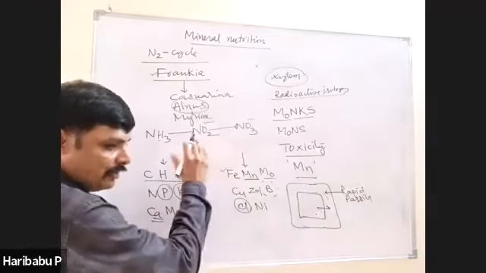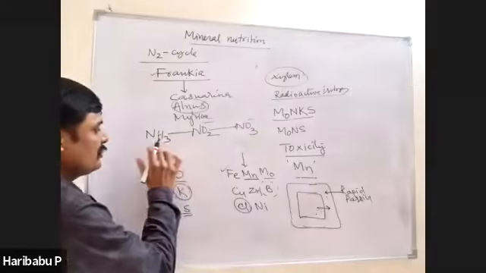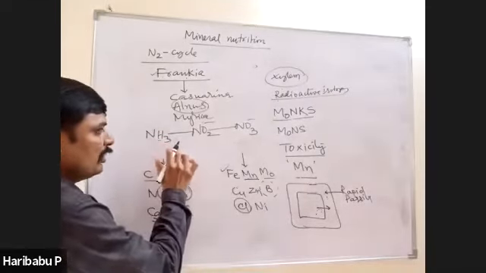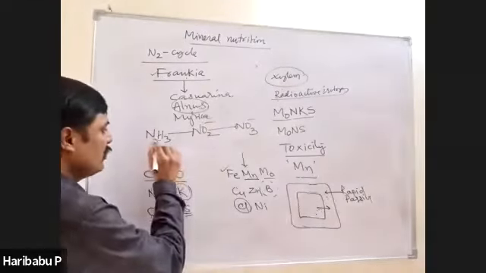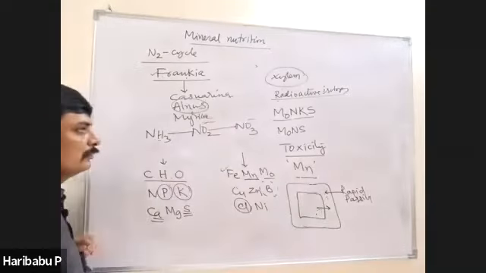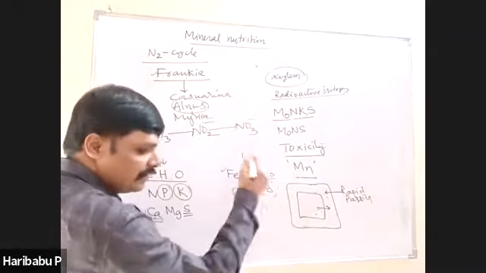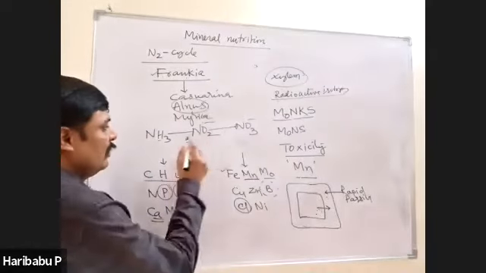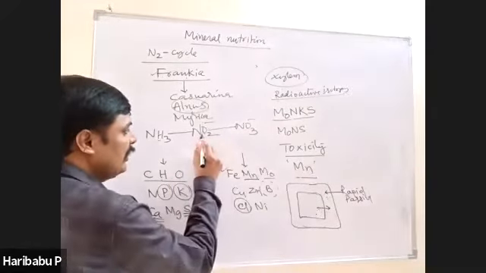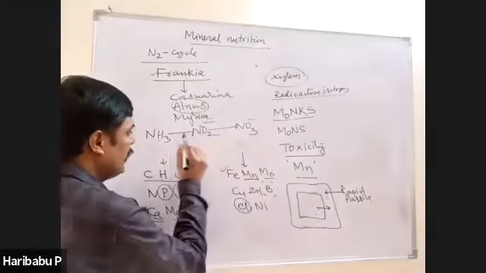Chemoautotrophs are involved in this process. In the first step, Nitrosomonas and Nitrococcus convert ammonia into nitrite. In the second step, Nitrobacter converts nitrite into nitrate.